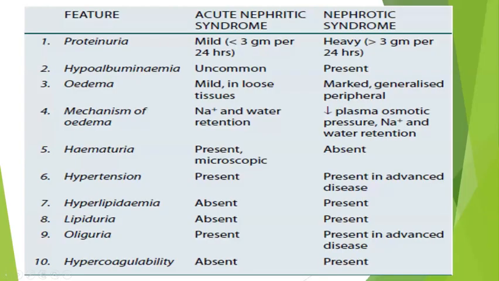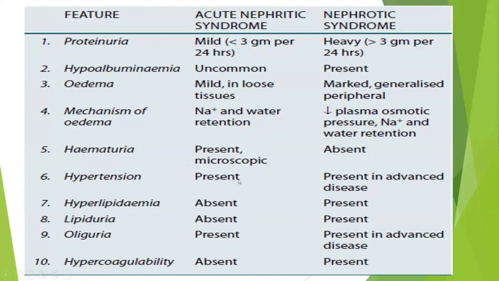Okay, so this is the difference between nephritic and nephrotic. Start with proteinuria, then the triad of symptoms of nephritic and nephrotic. That has to be written first. Then the mechanism of edema: in nephritic it is due to sodium and water retention, and in nephrotic due to decrease in plasma osmotic pressure. Hematuria will be very evident in nephritic. Hematuria will be minimal in nephrotic syndrome. It will not be completely absent, but minimal or rare hematuria can be there.